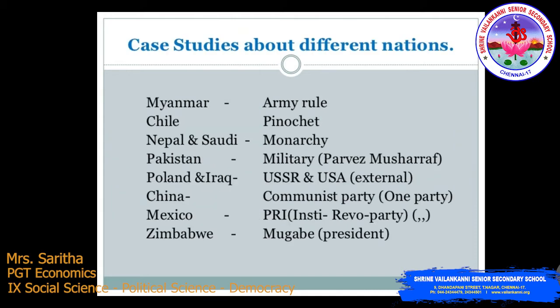In this, you will be learning many stories which connect with democratic as well as non-democratic. We are going to connect with some case studies about different nations. Which are the countries we are going to see? Myanmar, army rule. Chile, Pinochet rule. Nepal and Saudi, monarchy. Pakistan, military, Pervez Musharraf. Poland and Iraq, USSR and USA external. China, Communist Party, that is one party. Mexico, PRI, Institutional Revolutionary Party. Zimbabwe, Mugabe as president.